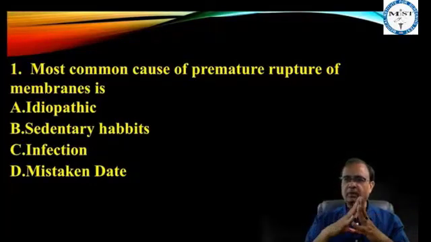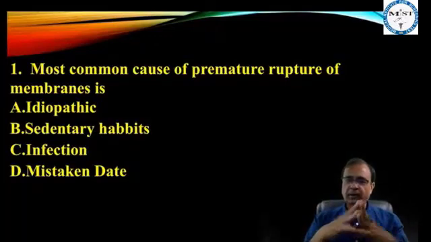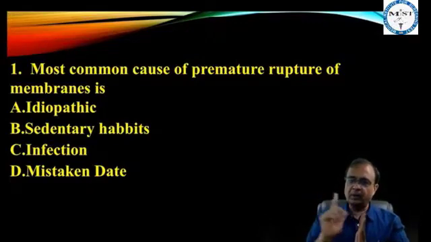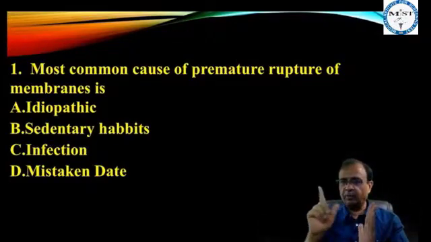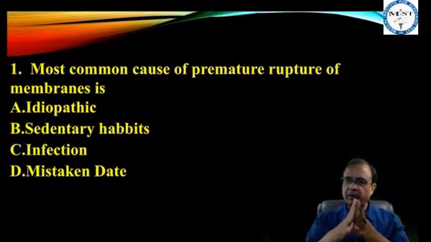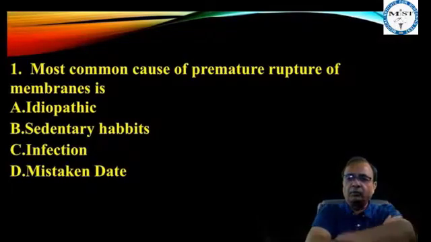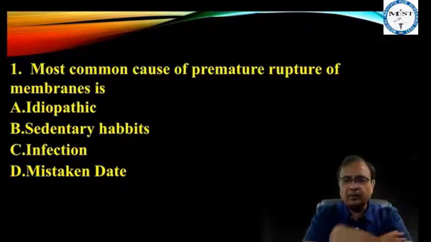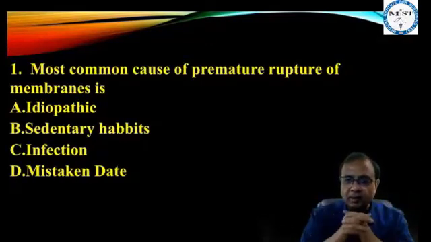Infection is the most common cause of premature rupture of membrane. Infection is the second most common cause of preterm labor. Most common cause of preterm labor, idiopathic. What is the most common risk factor for preterm labor? History of previous preterm labor.